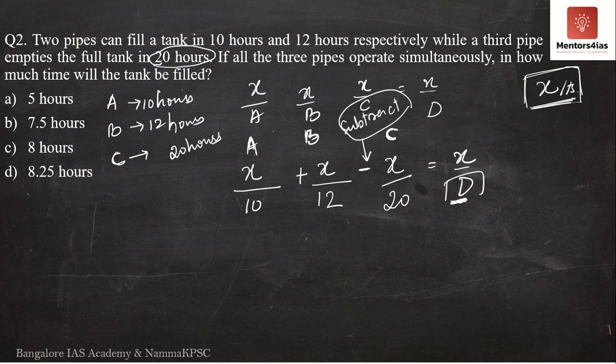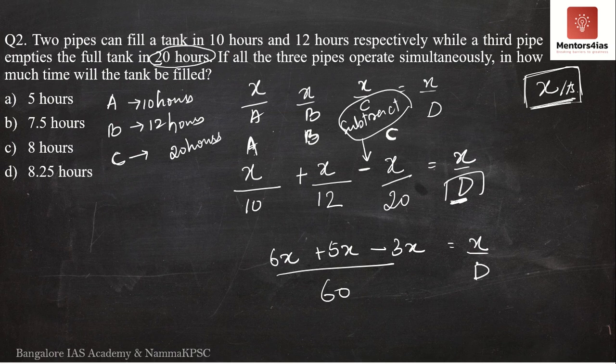The question is asking for the value of D. So we have 10, 12, 20. This is very simple. We can straight away take 60 as the LCM. So 10 6s are 60, 12 5s are 60, 20 3s are 60. This is equal to X by D. 5 minus 3 is 2. 2 plus 6 is 8. What do we get? We get 8X by 60 is equal to X by D.